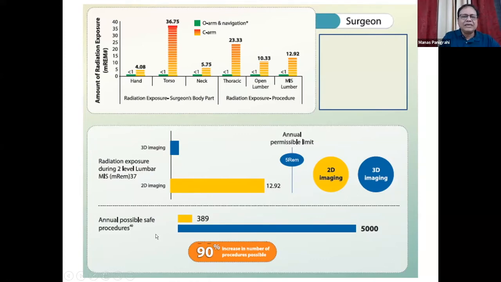So if one is doing spine surgery, then in a year, if one uses a C-arm, one should not do more than 389 surgeries, or less than 400 surgeries per year. Whereas if one uses 3D imaging like an O-arm or a CT scan, one can do 5,000 surgeries. So that is the difference. That is the reduction in the radiation dose to the surgeon, which is very important. So a 90% increase in the number of procedures one can do.